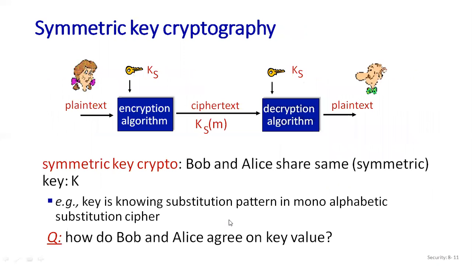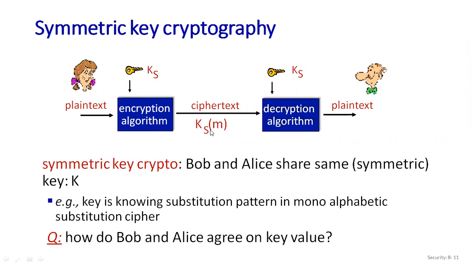Now here we have symmetric key cryptography, the same concept. Here I have written KA and KB. Here I have written symmetric key because we have two concepts of key: one is symmetric key, one is asymmetric key. We are discussing symmetric key. So the plain text, the message I have sent, I apply my encryption algorithm with the secret key, or symmetric key, and I get the ciphertext.